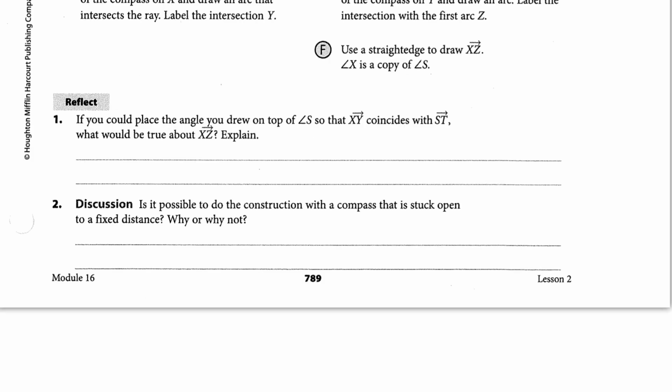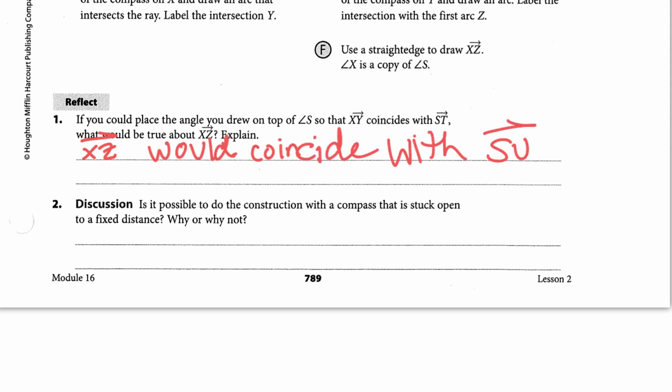If you could place the angle you drew on top of angle S so that ray XY coincides with ray ST, what would be true about ray XZ? Explain. The ray XZ would coincide with the ray SU.